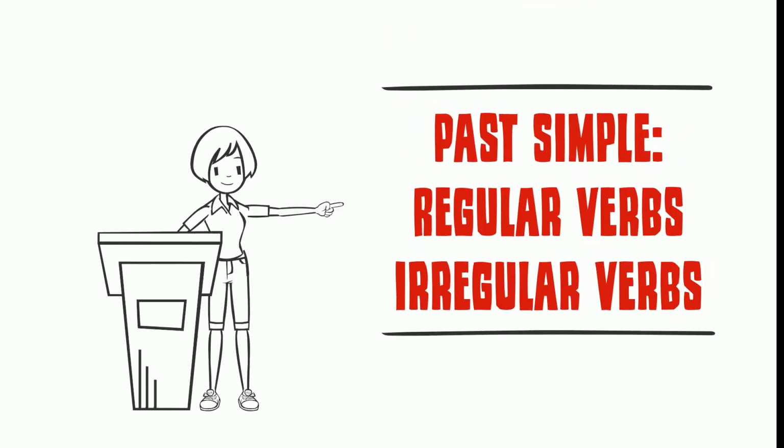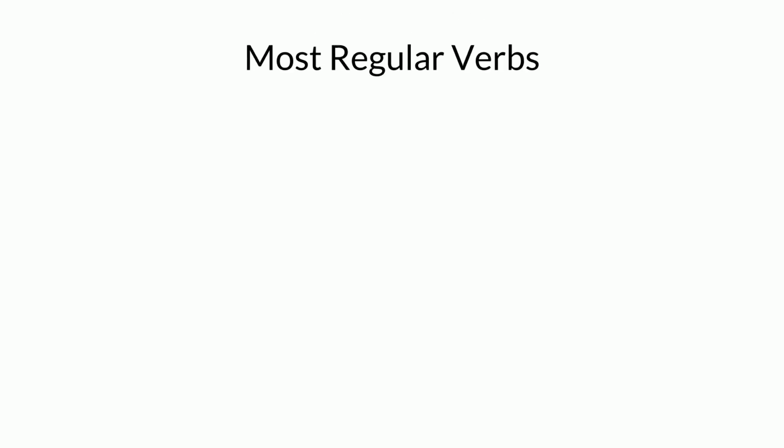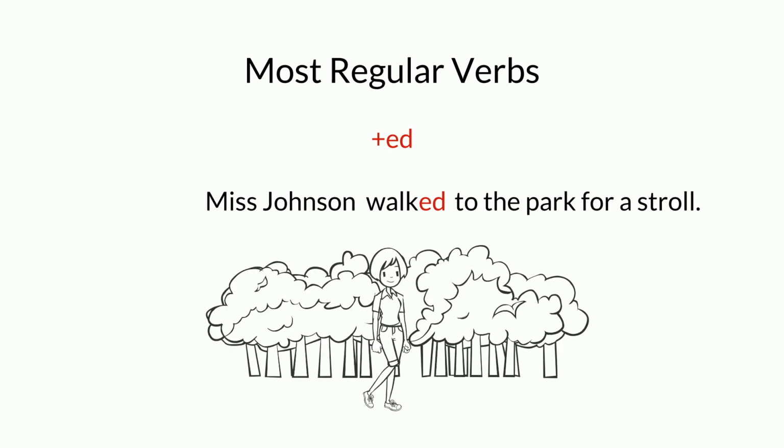Past simple, regular and irregular verbs. We use the past simple to talk about completed actions in the past. How do we change regular verbs from the base form into the past simple? For most regular verbs, we add ed at the end of the verb. For example, walk becomes walked. Miss Johnson walked to the park for a stroll.